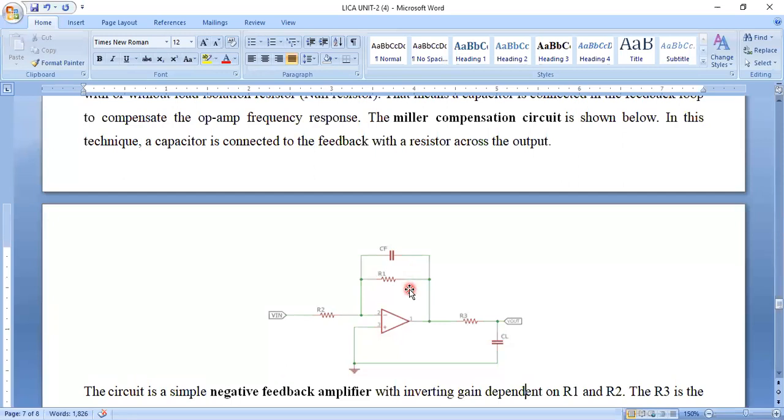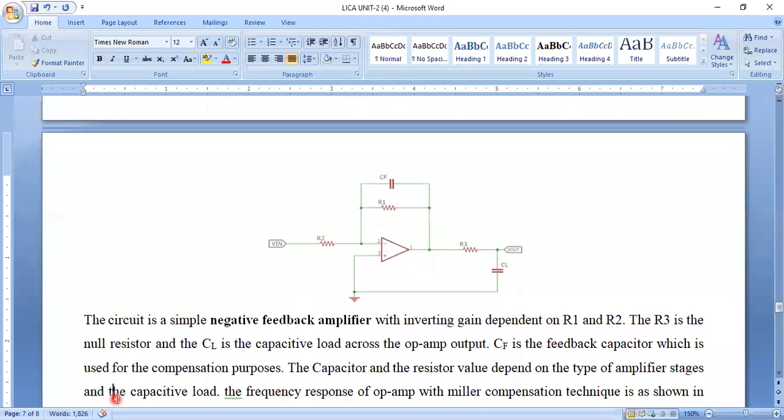So the circuit is a simple negative feedback amplifier, a simple inverting circuit with feedback resistance R1.